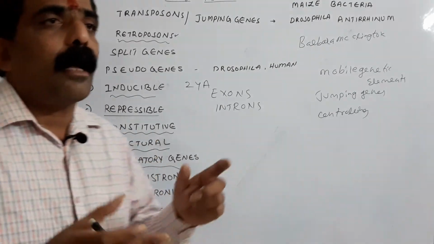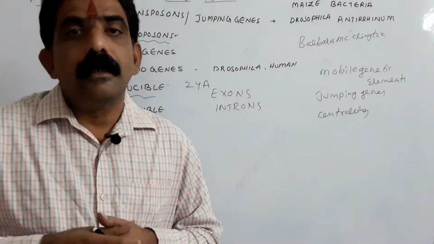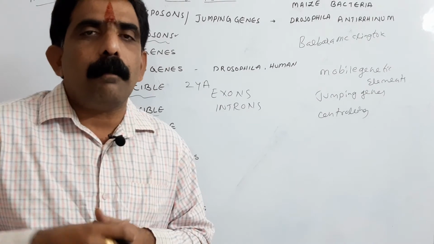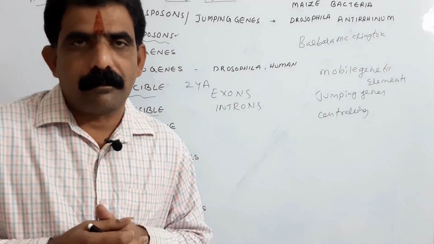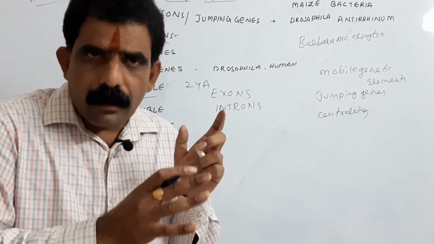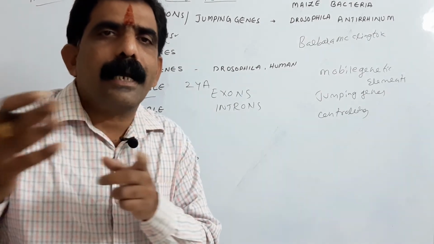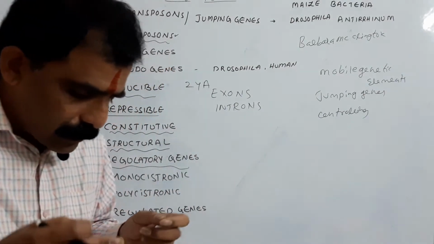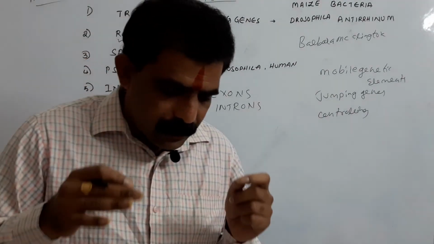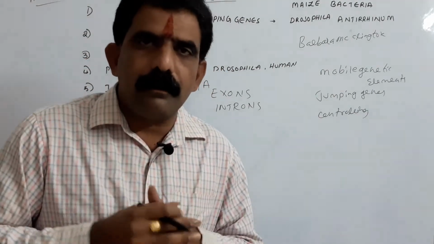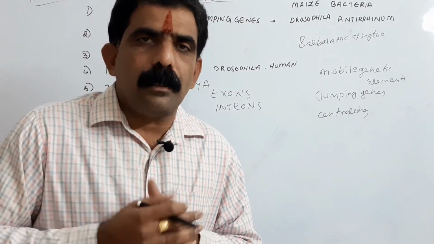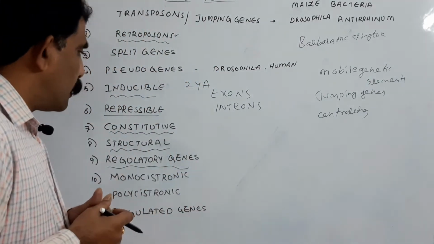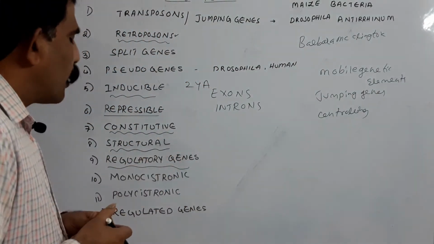This repressor protein occupies the operator and prevents the RNA polymerase, so that RNA polymerase cannot transcribe the structural genes Z, Y, A. So here transcription of the structural genes is prevented because of this operator and that repressor.